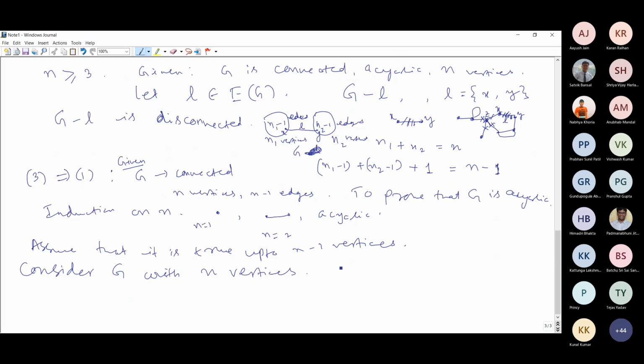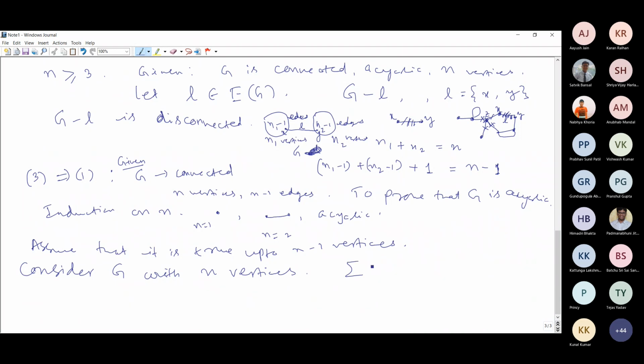In this case, we want to prove that this graph G contains a leaf vertex, a degree 1 vertex. That is our claim.